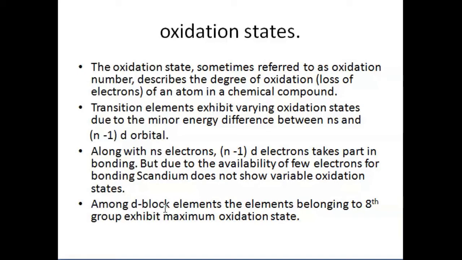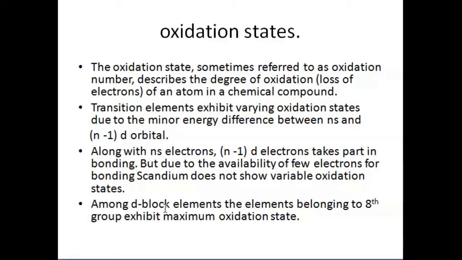So, along with the ns electrons, n-1 d electrons take part in bonding. But because of the availability of few electrons for bonding, scandium does not show variable oxidation states. Among the d block elements, those belonging to the 8th group exhibit the maximum oxidation state.